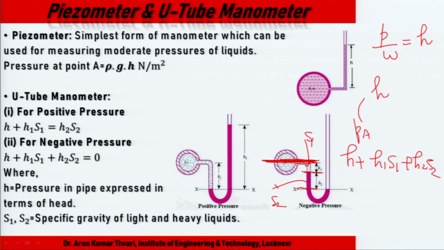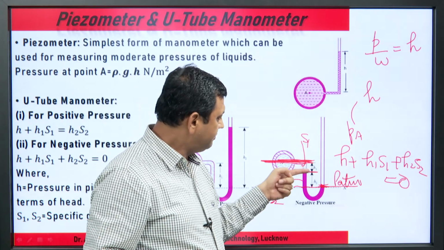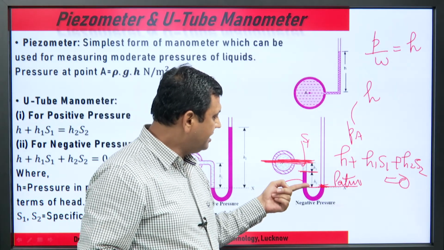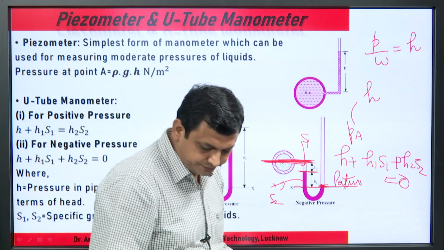We can reach this place, and this must be equal to this, which is open. At this level the pressure is atmospheric, so this equals 0, P atmospheric. Going down is positive: H1 into specific weight S1, going again down H2 into S2. This is very simple.